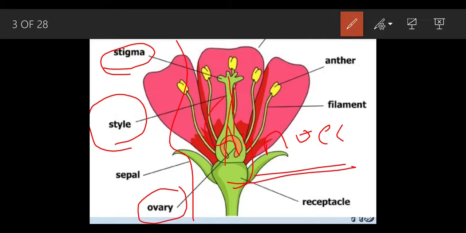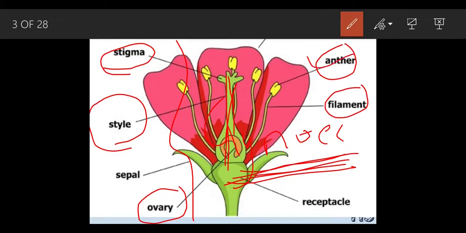The centrally located part is called pistil. Single unit is called carpel. Many carpels will be called the gynoecium. So in easier terms, you can remember the words gynoecium and androecium. See, these anthers and filament are part of the androecium. This is sepal, which is green in color. We have already done the petals. They are brightly colored. This pink color you can see.